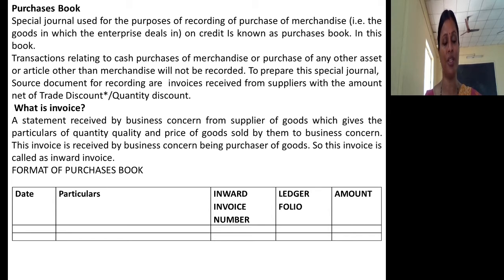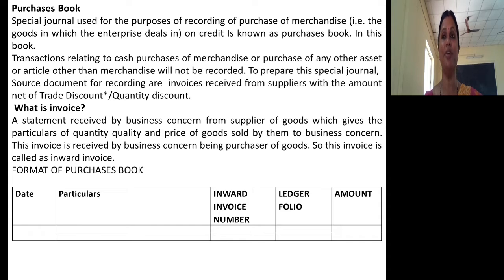In session 21, I explained the various special journals to be maintained by a business concern. The first special journal which I mentioned was the purchases book. You know that purchases books are meant for recording transactions relating to purchase of merchandise or goods which an organization deals with on credit basis only.